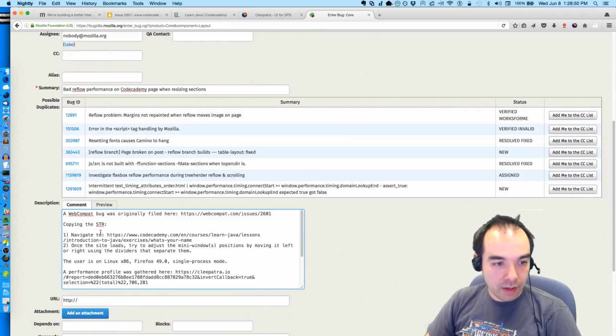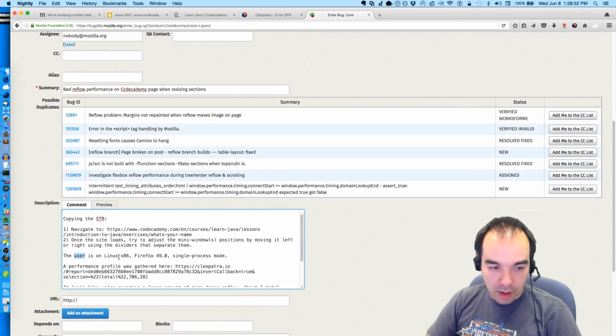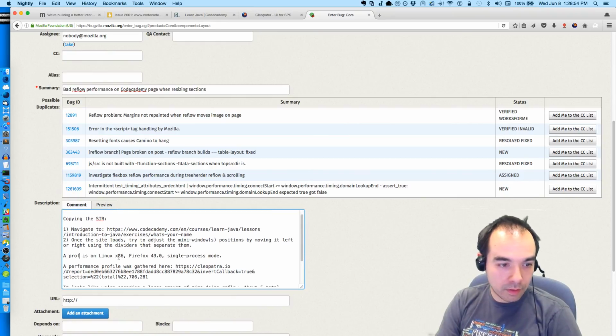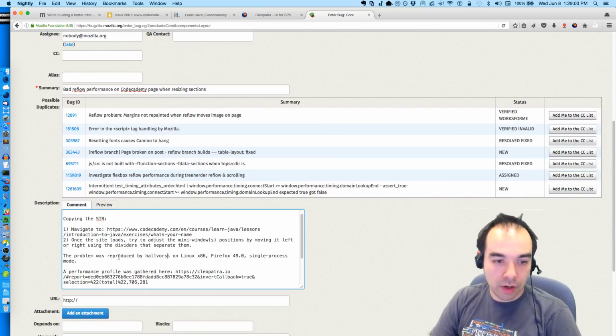So maybe I should say, this problem was reproduced by Halvors on a Linux x86 machine running 49 in single process mode.